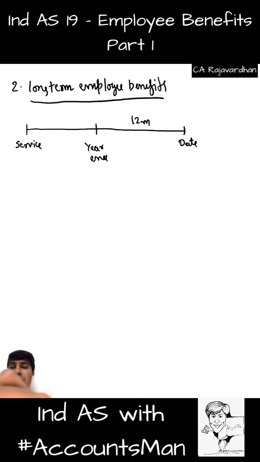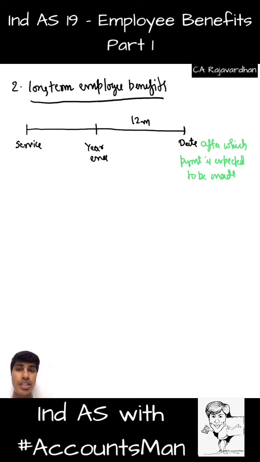The date after which payment is expected to be made. If you expect to pay before this date, anytime this side, then it will become short term. If you expect to pay after this date, somewhere here, then it will become what? Long-term employee benefit.